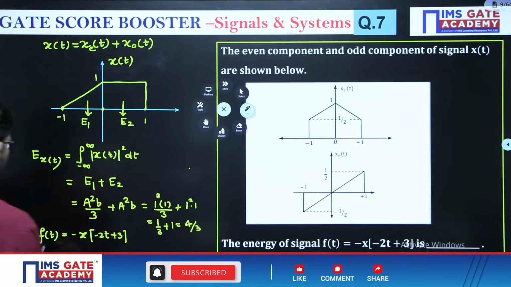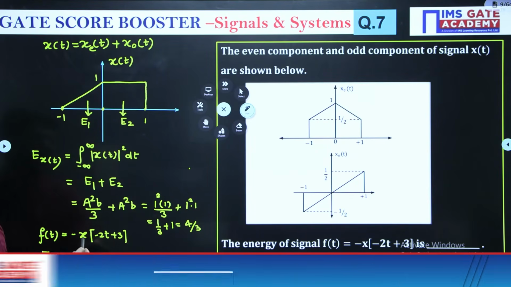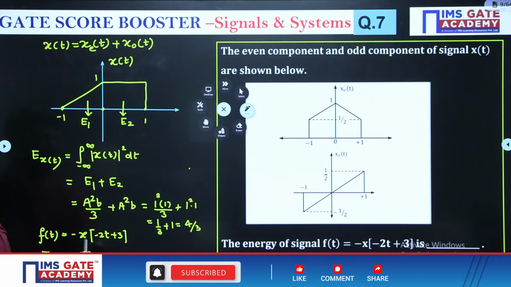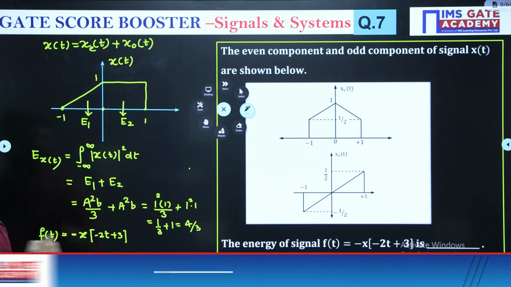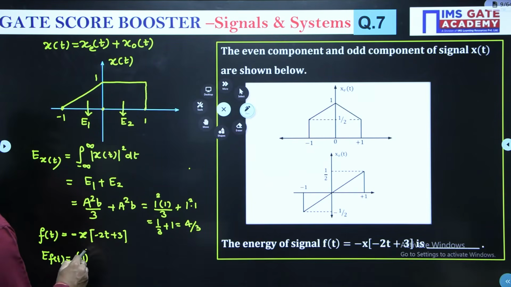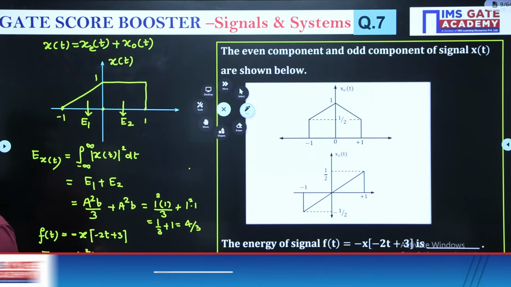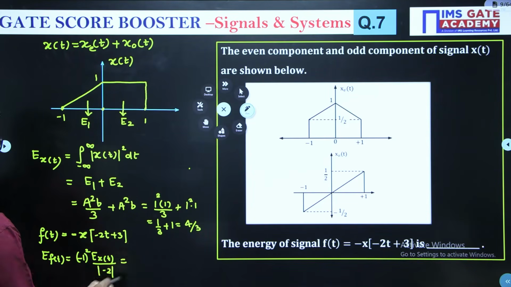So the energy of the signal f(t) will be, see, signal x(t) energy, you know. Now this signal is being scaled and it is shifted also. Shifting does not affect, but scaling affects the energy. And the magnitude is also reversed, right? What is the magnitude? -1. So what will be the energy? Magnitude is -1, so this -1 squared, and the energy of x(t) divided by the scaling amount. This is what we will do.